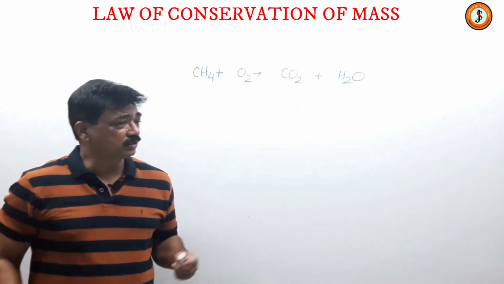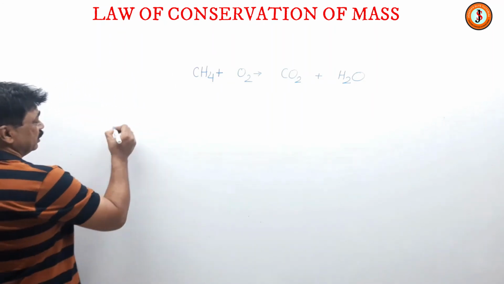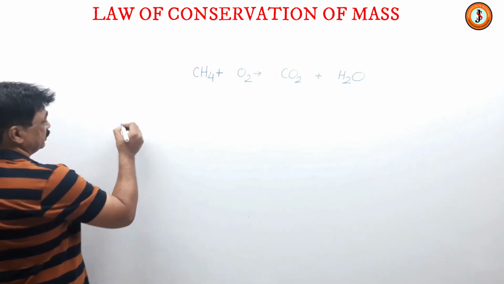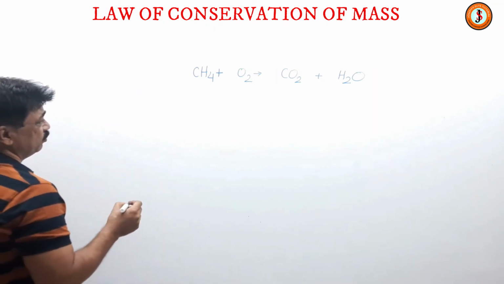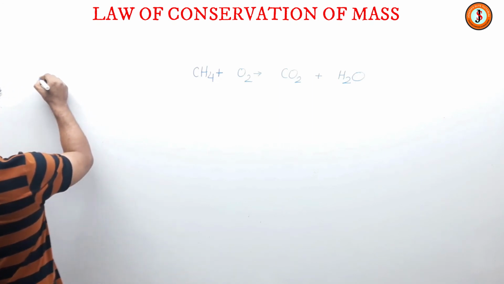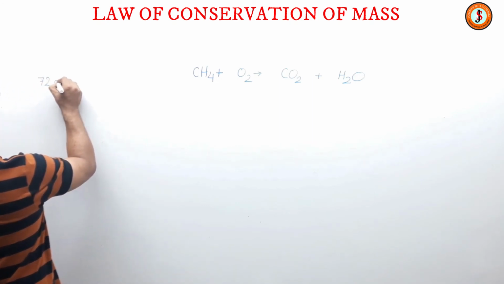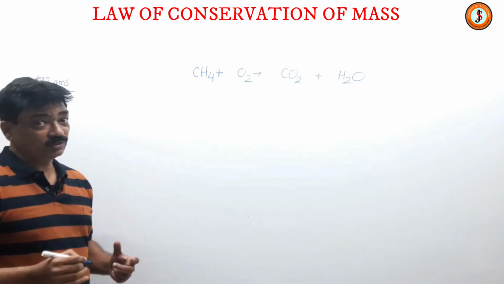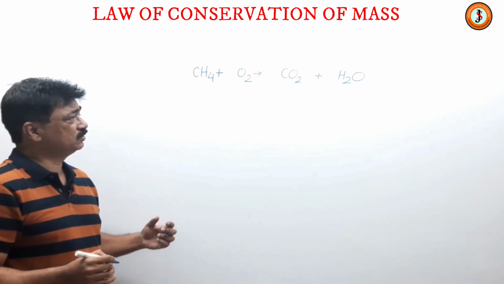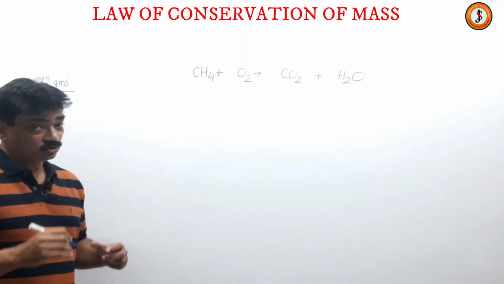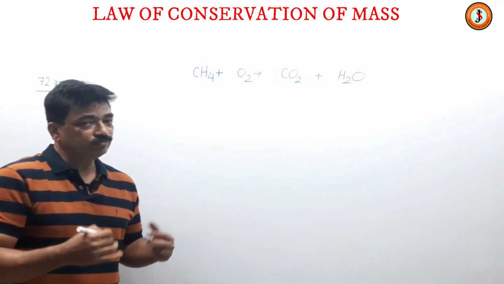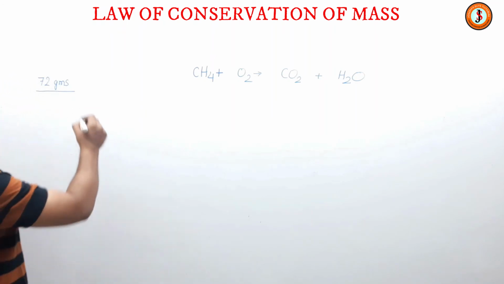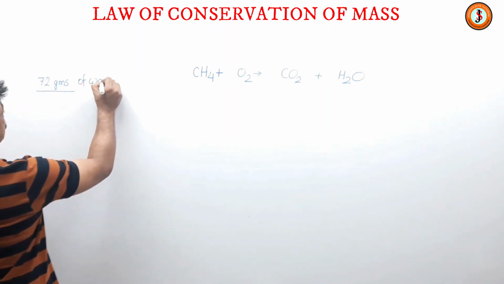Now a question comes: how much methane is needed to give, for example, 72 grams of water? The question is, methane reacts with oxygen to give carbon dioxide and water. So how much methane is needed to give 72 grams of water? This is the question.